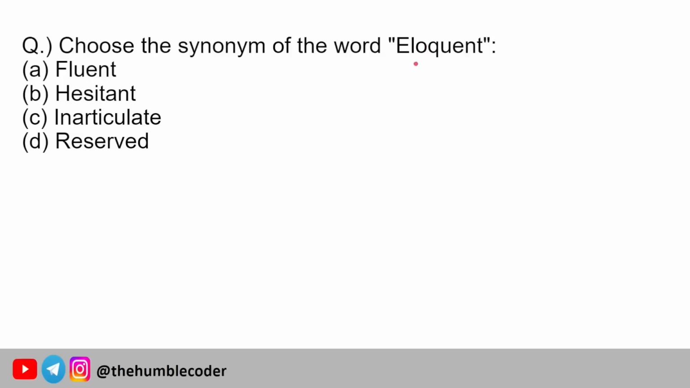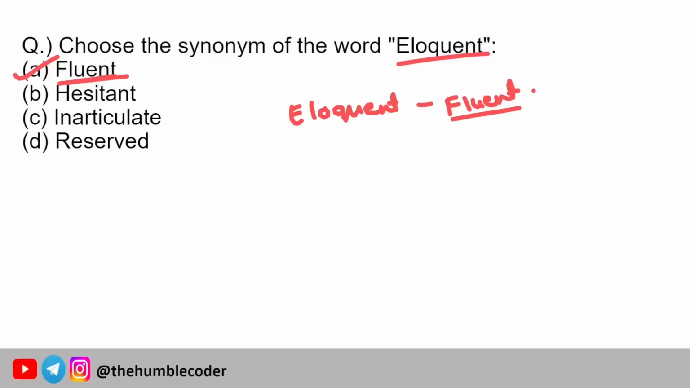Choose the synonym of the word eloquent. Okay, so we have the word eloquent. We have to find the synonym, or the similar meaning word. We have the options as fluent, hesitant, inarticulate, and reserved. First of all, let me tell you what eloquent means. Eloquent means something which is smooth or fluent. So the correct answer is, we already have this word fluent itself in the options. So fluent is the correct option. The answer for this question is option number A, fluent.